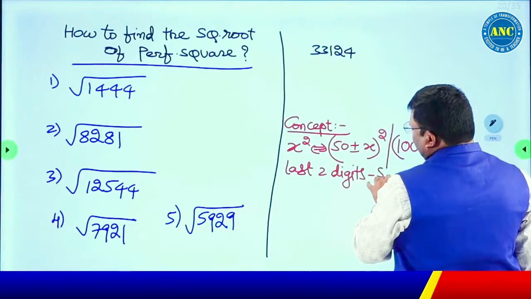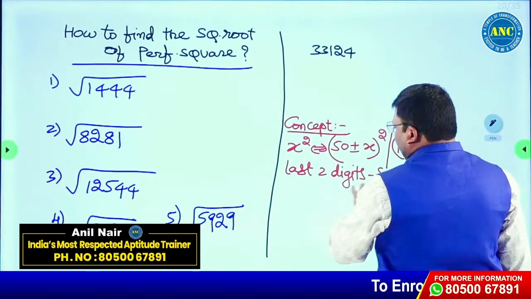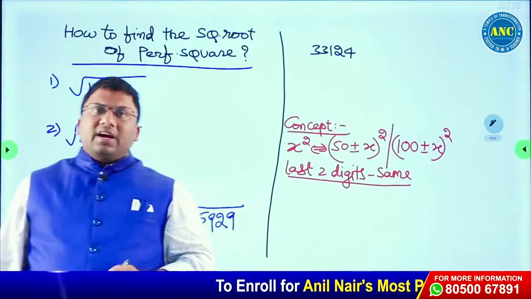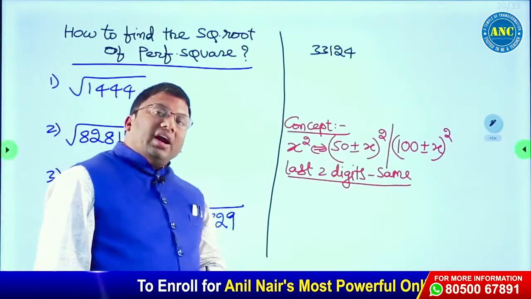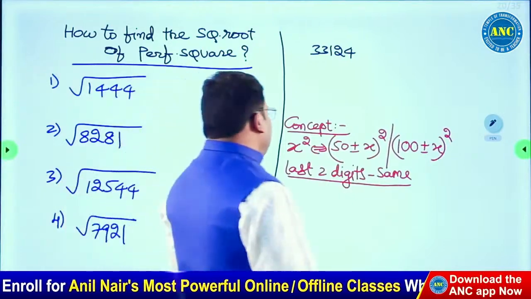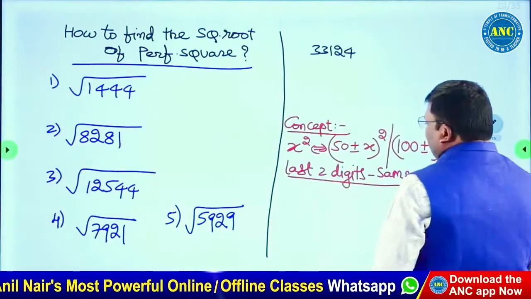If I take a number, square it, 50 minus number square, 50 plus number square, 100 minus number square, 100 plus number square, last two digits will be same. In last two digits concept we will discuss.